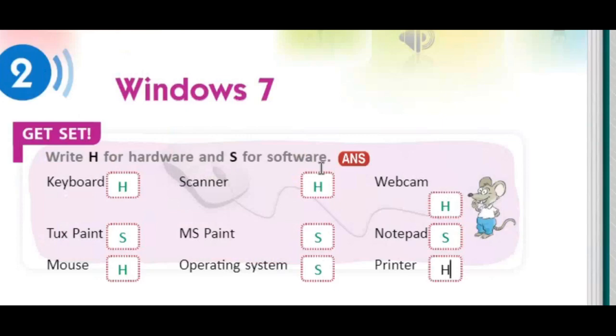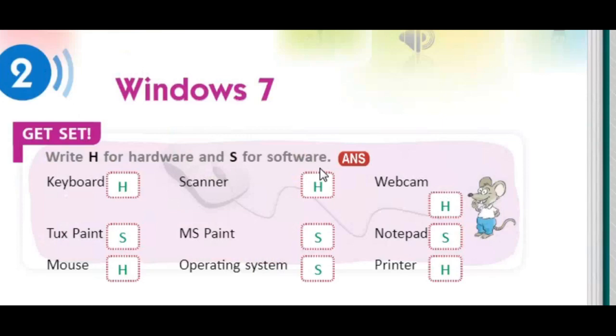Now you understand hardware and software. Whatever parts we can see with our eyes and touch, the hard devices, are called hardware. And the software that we can see on the monitor when the computer starts, but cannot touch with our hands, is called software.